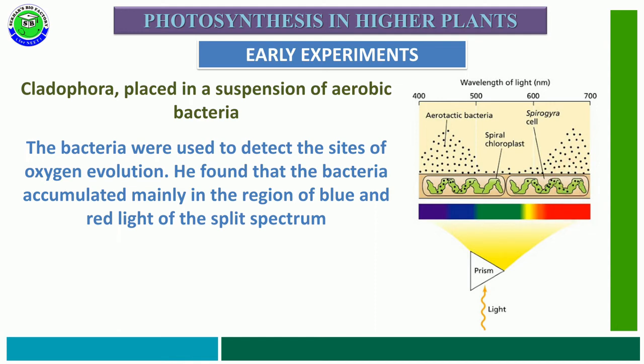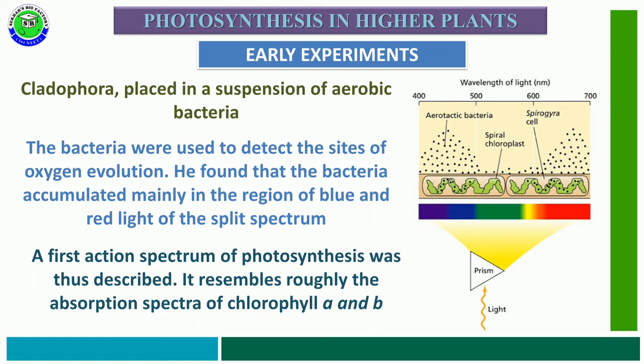With this experiment, he concluded that the green alga performs more photosynthesis and releases oxygen in the presence of blue light and red light. A first action spectrum of photosynthesis was described, and it resembles the absorption spectrum of chlorophyll a and chlorophyll b pigments.